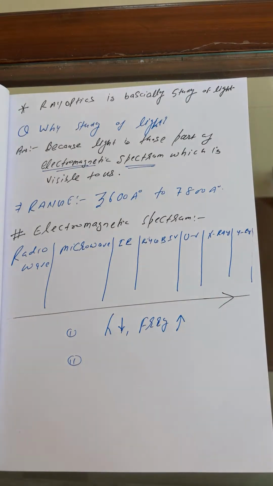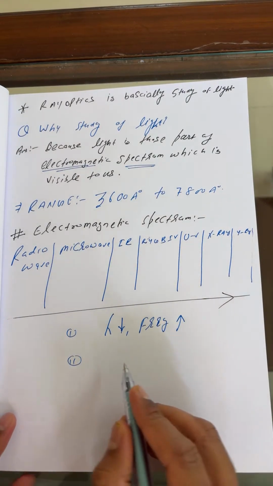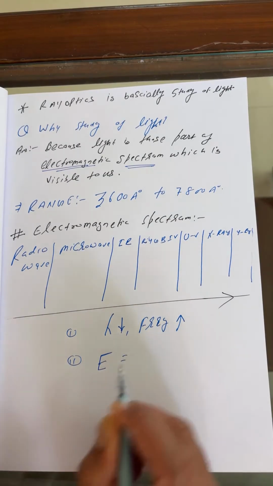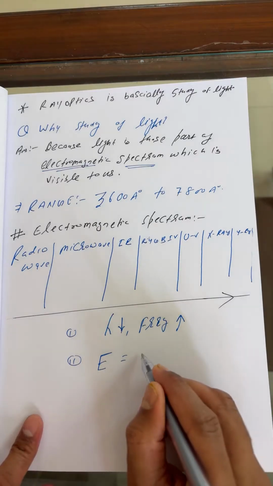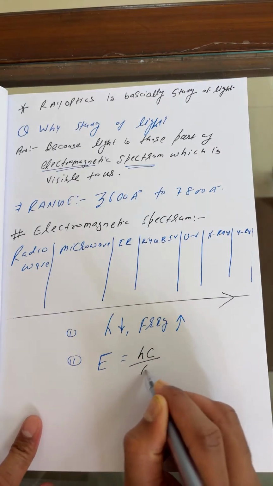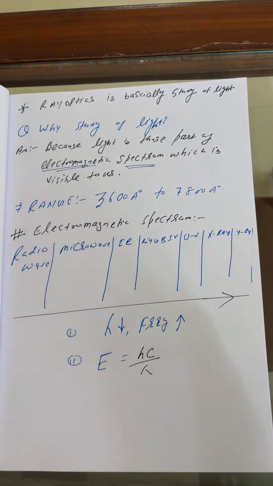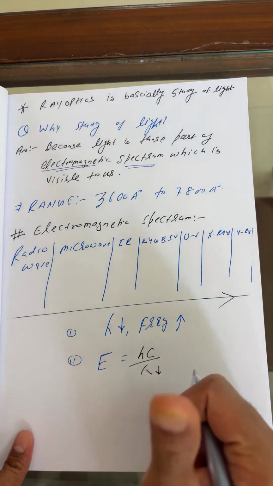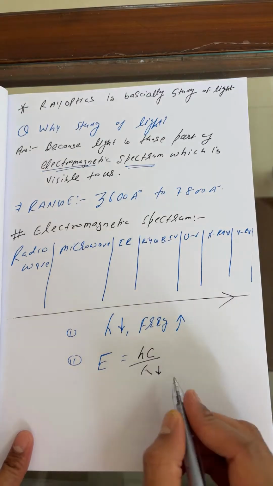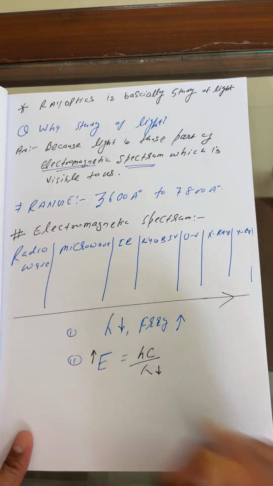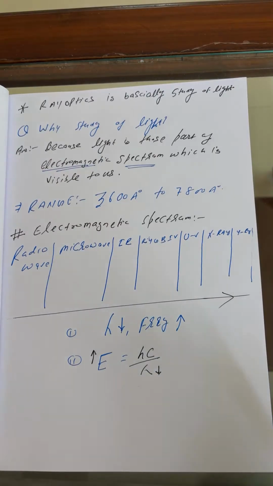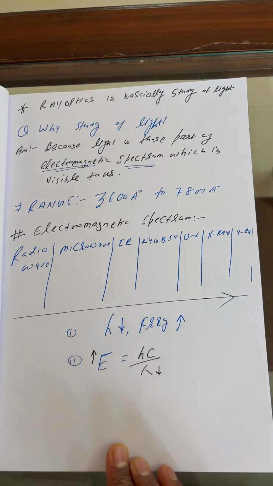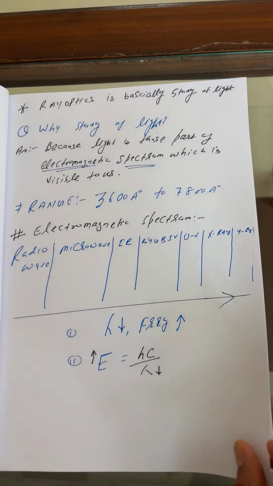Correct, because I hope you knew the formula E equals hc by lambda. Lambda decreases, so the energy increases. The energy increases and the wavelength decreases because both are reciprocal to each other.